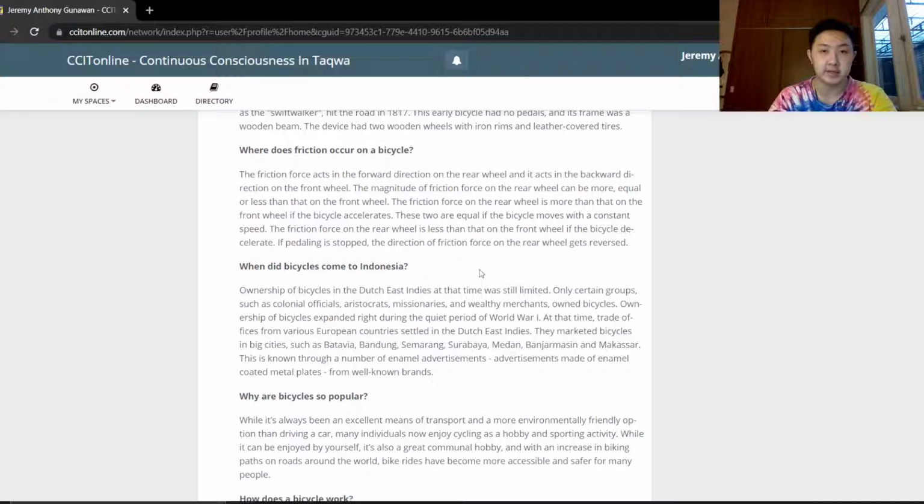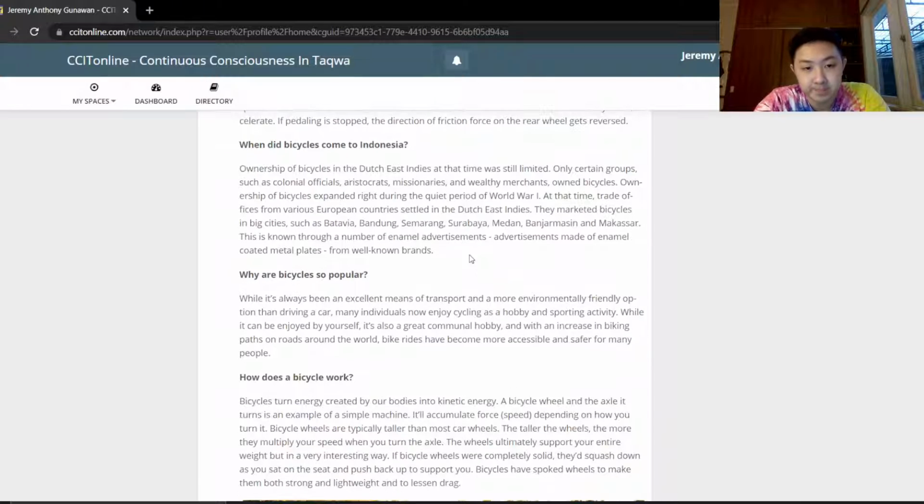Ownership of bicycles expanded after World War One, when the trade from various European countries settled in the Dutch East Indies, and they marketed it through big cities in Indonesia, like Batavia, which is now Jakarta, Bandung, Semarang, Surabaya, Medan, Banjarmasin, and Makassar. This is known through a number of advertisements made of coated metal plates from well-known brands.